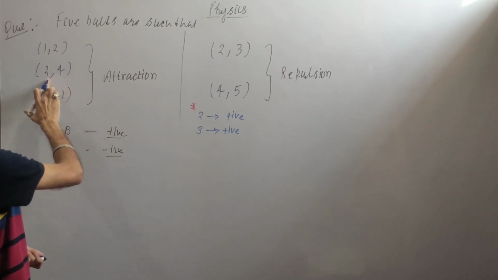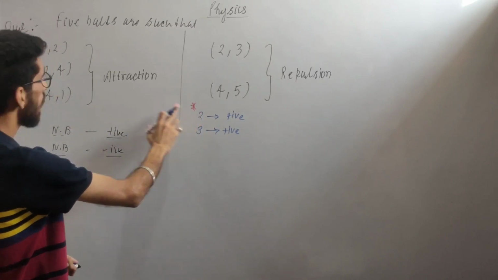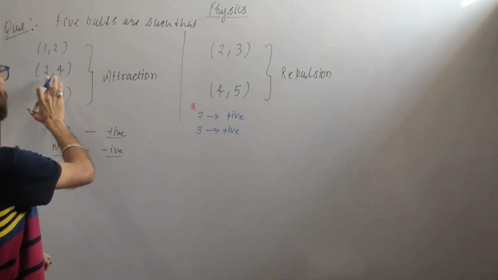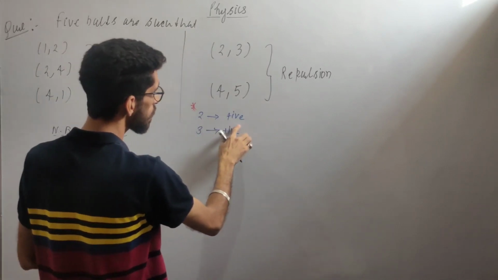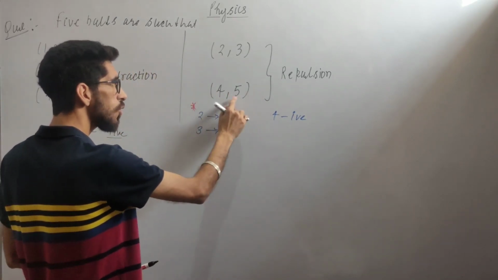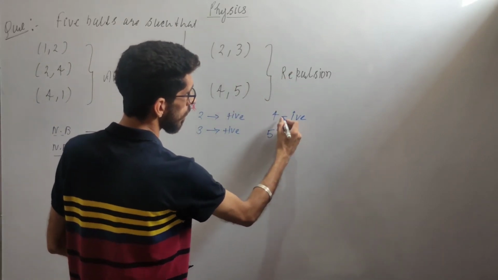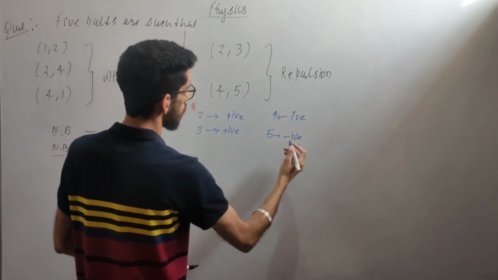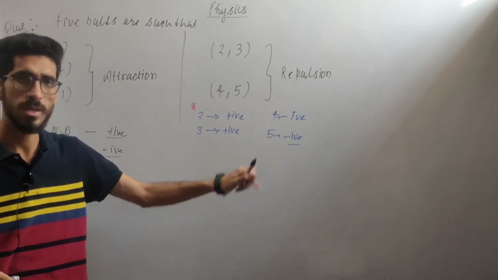There is attraction between 2 and 4. The second ball is charged and the 4th ball is also charged, so we can't bring in the concept of a neutral body, since it has been confirmed from repulsion that 2 and 4 have charge. So there is attraction, and if the second is positive, then the 4th will definitely be negative. And there is repulsion between 4 and 5, and the 5th body is charged, as we know from repulsion. If the 4th body is negative, then the 5th will also be negative. So charge has been confirmed on 2, 3, 4, 5.